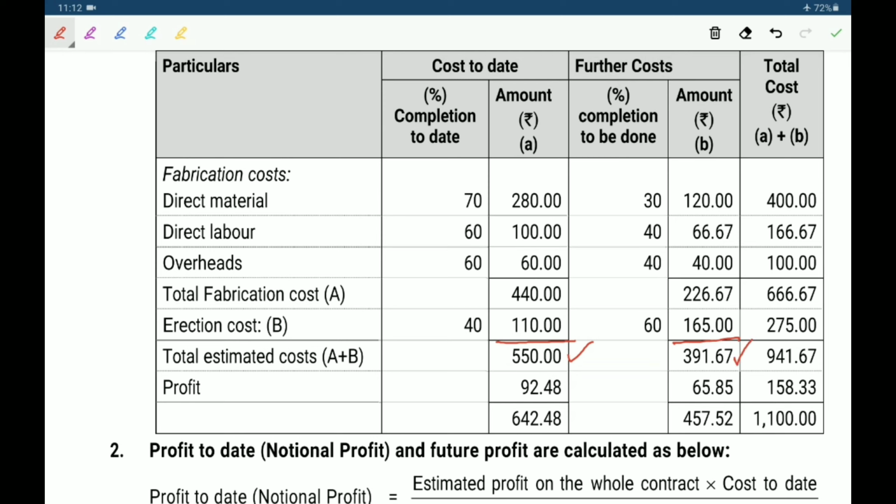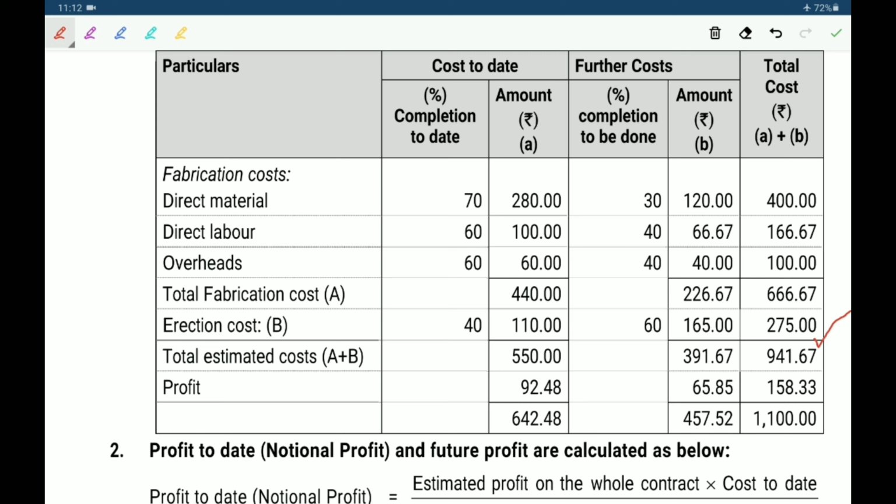So total cost, that means total contract cost, is 550 lakhs plus 391 lakh 67,000. That means 941 lakh 67,000 is the total contract cost.